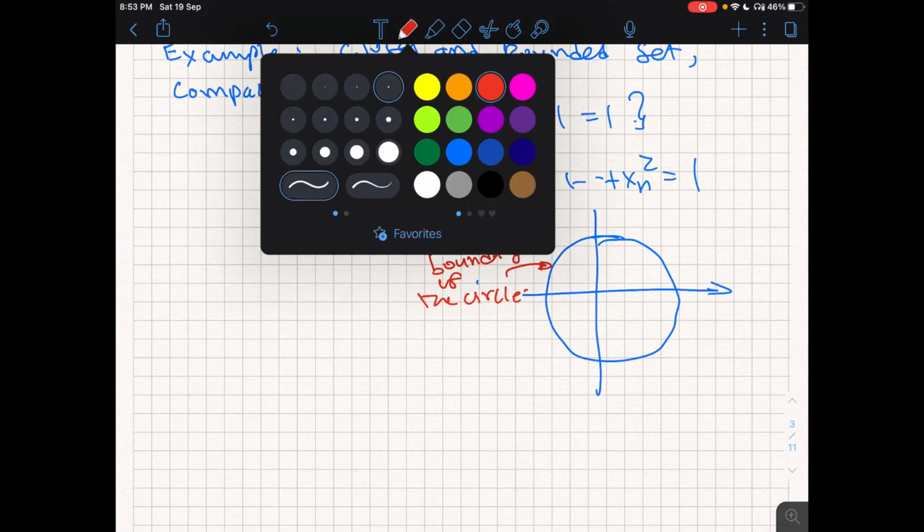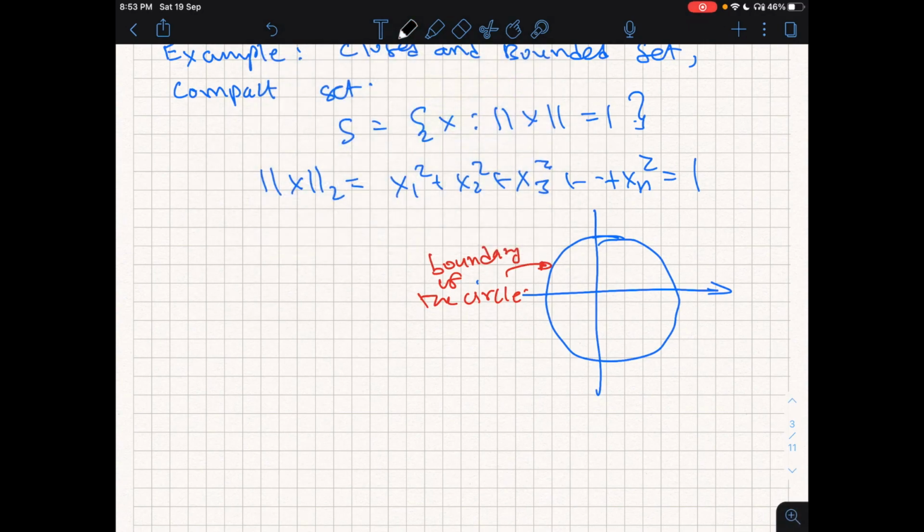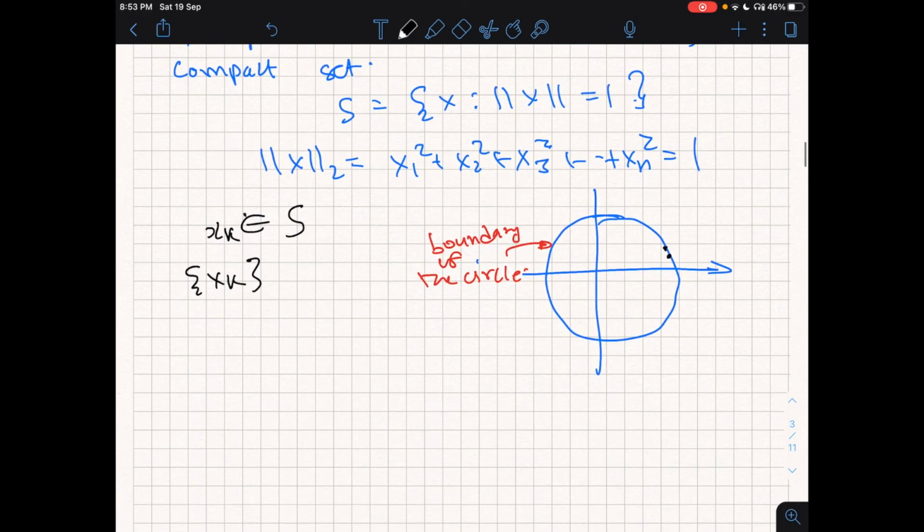So now how do I show that this is a closed set? For example, you just take a sequence xk coming from set S. To show that it is a closed set, I have to take a convergent sequence coming from set S.